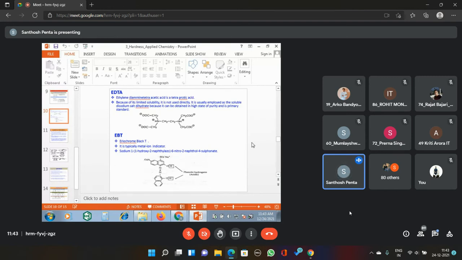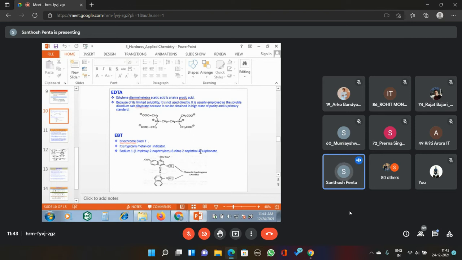Now, before starting, what is EDTA and what is EBT? Here it is written. Let us go through it. EDTA is ethylene diamine tetraacetic acid. This is a tetraprotic acid because acetic acid groups are there. CH2COOH, one proton it may donate. Here also CH2COOH, CH2COOH, H is removed, hence it is written minus. Then CH2COO minus, that means H is removed, so it is a tetraprotic acid.